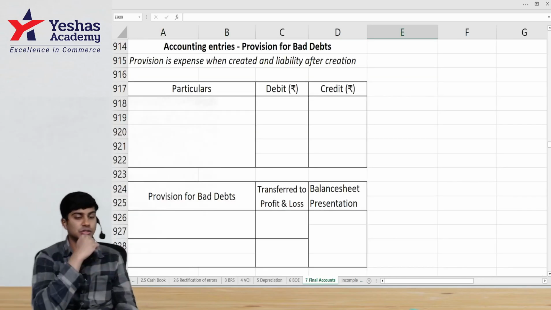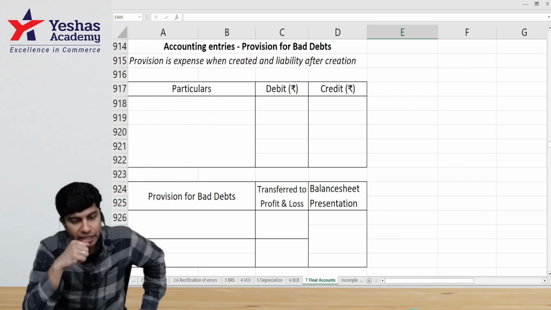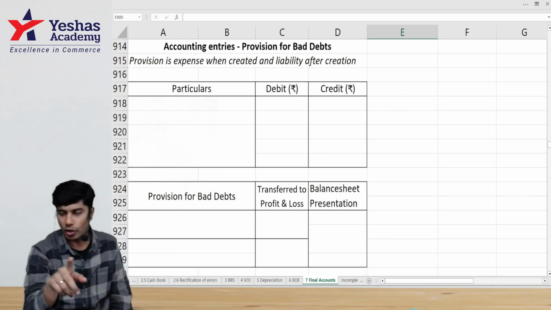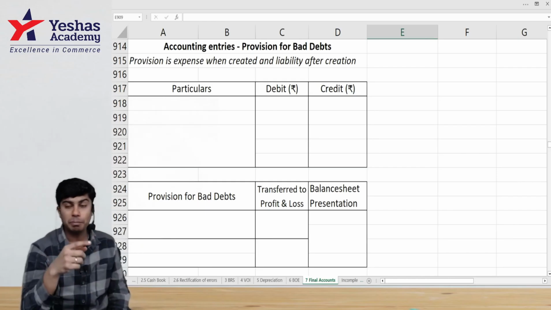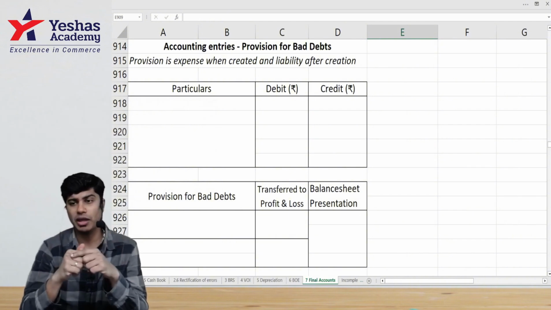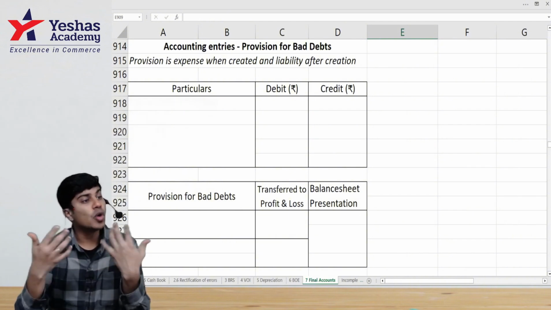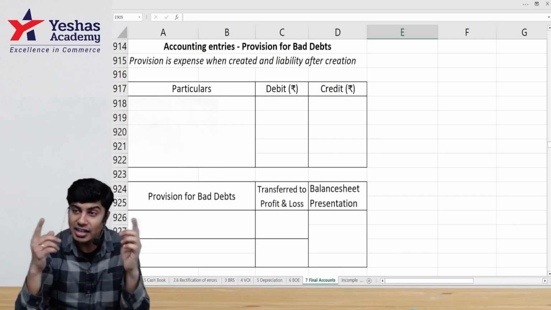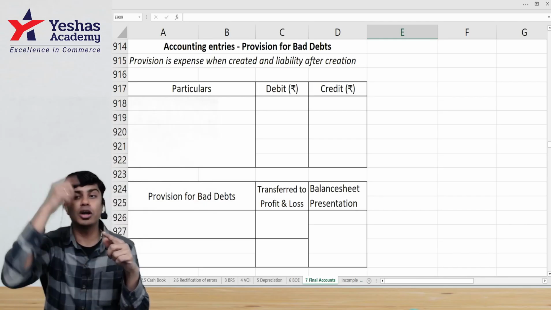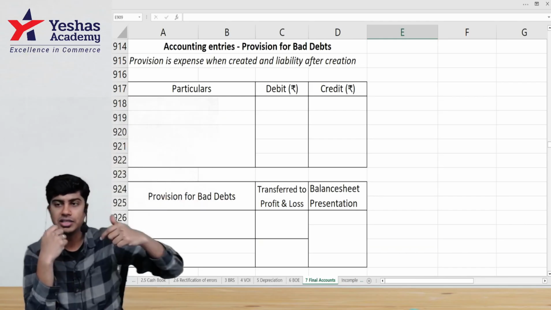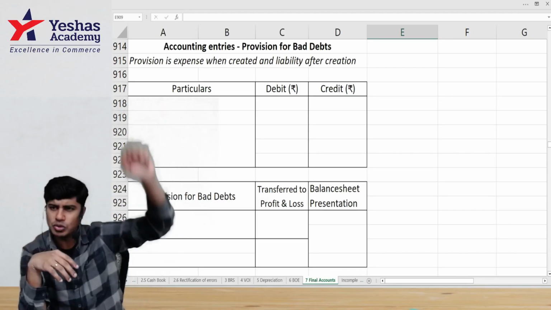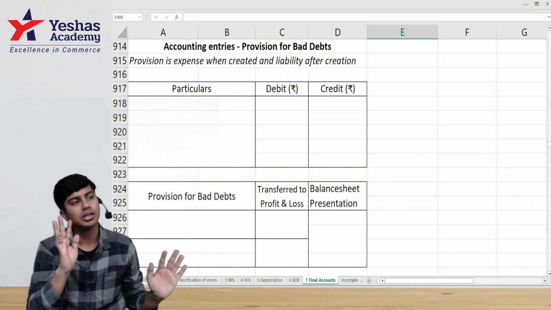The next topic is provision for bad debts. Like I mentioned before, bad debt is when a customer says that he will not pay money. On the other hand, in the case of provision for bad debt, the customer has not told you that he will not pay, but you have started thinking that the customer might not pay, and that might result in loss in the future. But conservatism says, hey, don't wait till the future, record it now only.